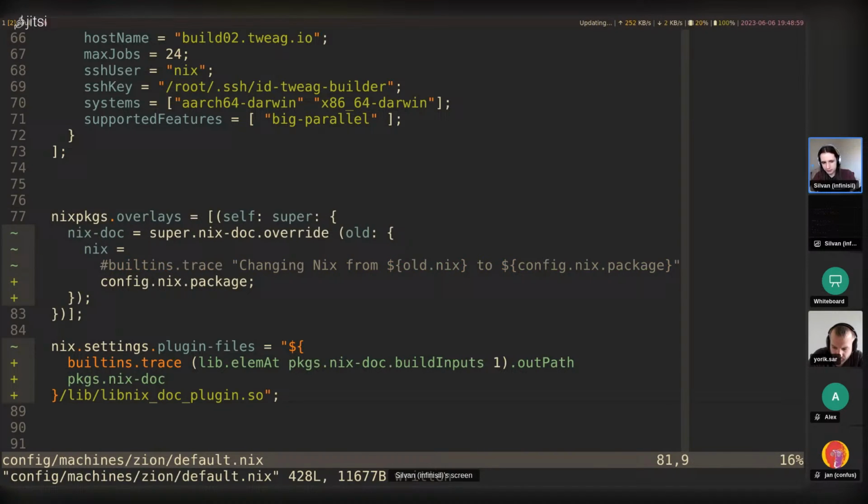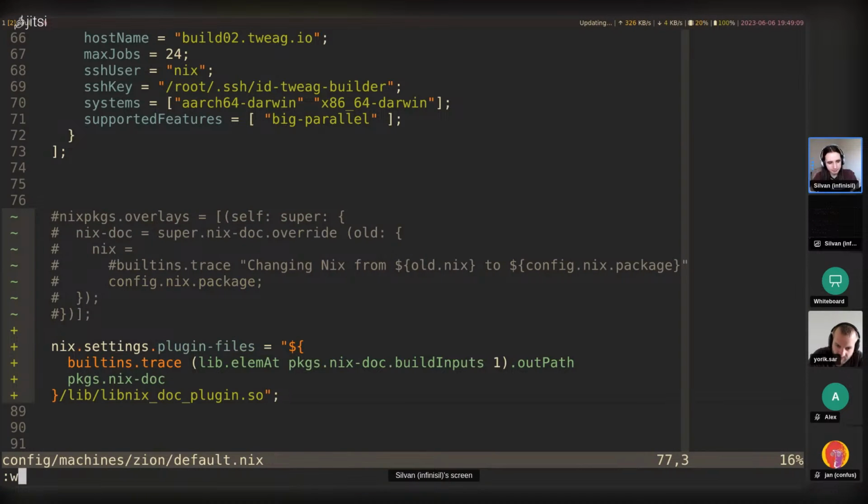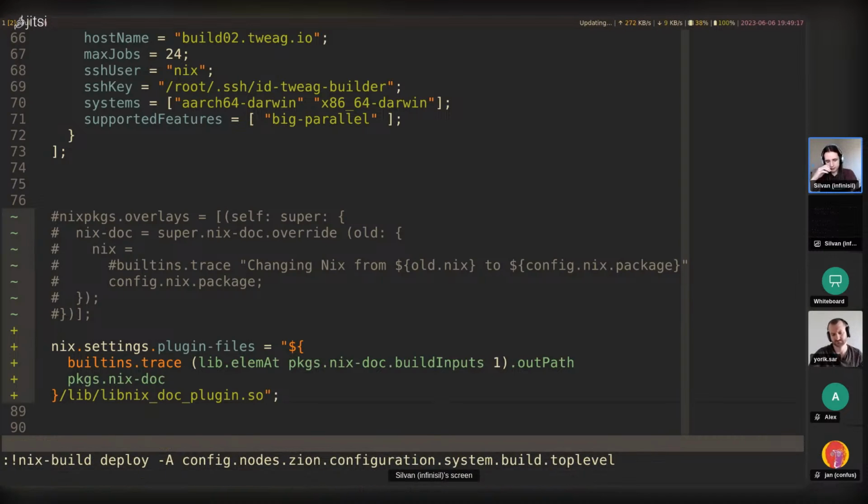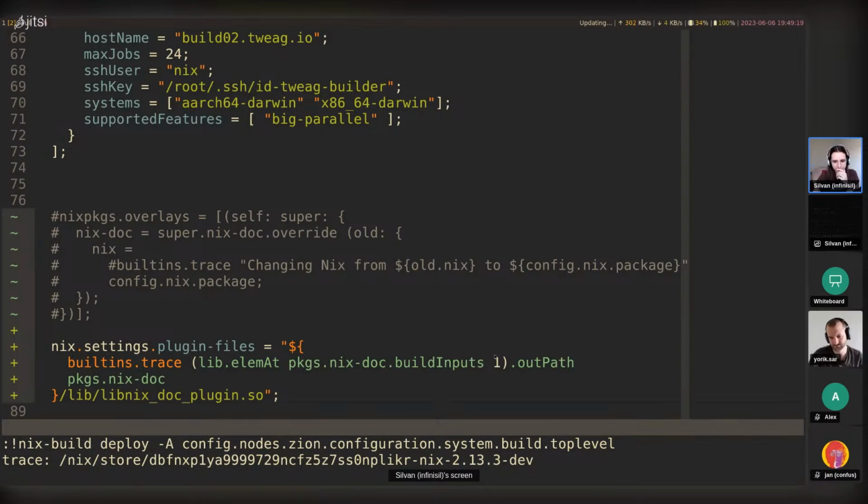Now I guess what we could also try is, let's look a bit closer at the actual error here. So I'm going to first do one without our overlay. And instead of nix instantiate, I'm going to do a nix build because I want to get the error that happened during the build. So this way we use the old one for now.